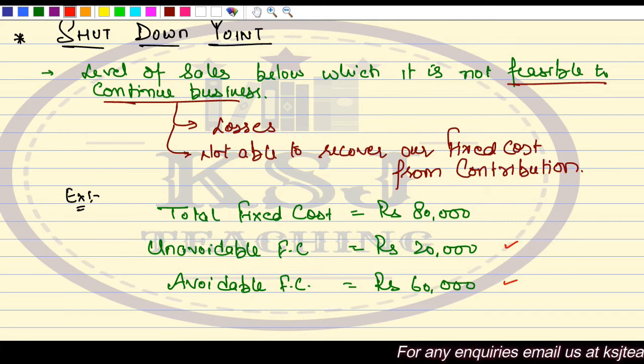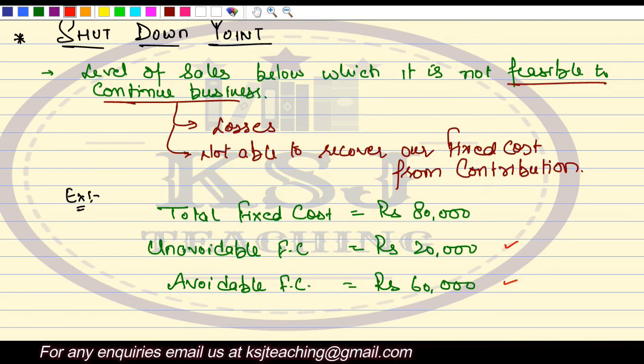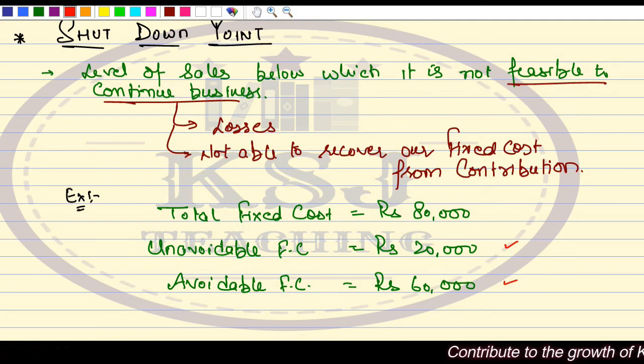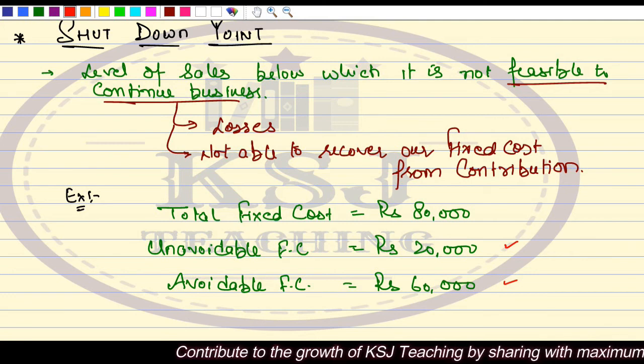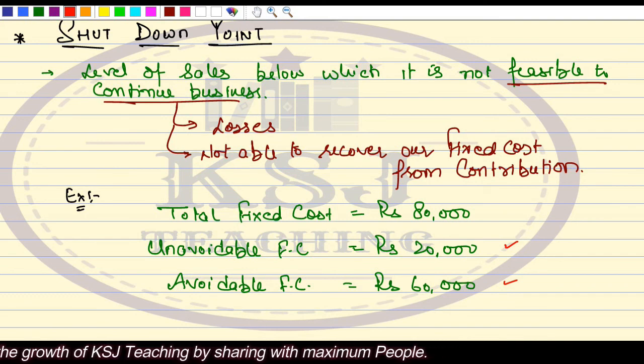Sir, unavoidable cost has to be incurred in any of the scenarios, whether you close the business or not. So is it going to be relevant for the decision making, whether we should continue our business? It is irrelevant, because it is to be incurred in any of the scenarios. Then how can it be relevant?